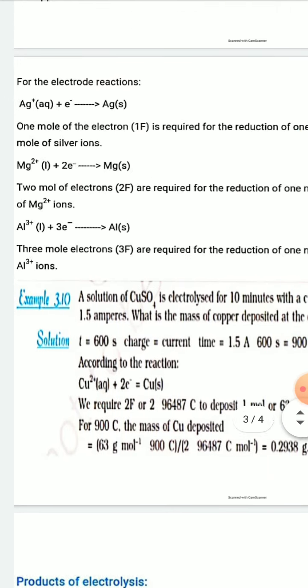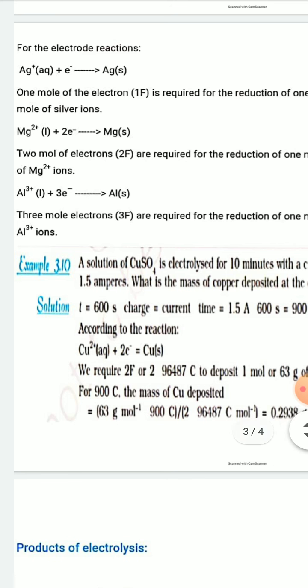Now let's see some electrode reactions. The first electrode reaction is Ag+ plus 1 electron gives Ag solid. When silver ion in aqueous solution accepts 1 electron, it is reduced to a silver atom, that is solid silver metal.